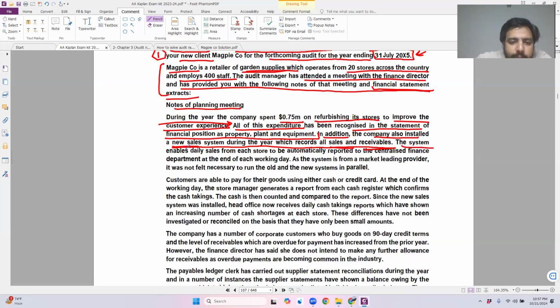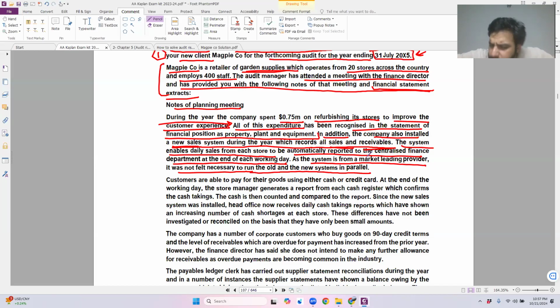The system enables daily sales from each store to be reported to the centralized finance department at the end of each working day. As the system is from a market leading provider, it was not felt necessary to run the old system and new systems in parallel. And always remember this as well. Whenever a company is installing a new system, there is a term known as parallel testing. What is meant by the word parallel testing?